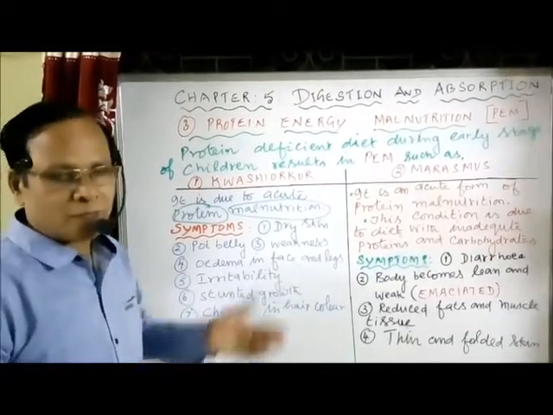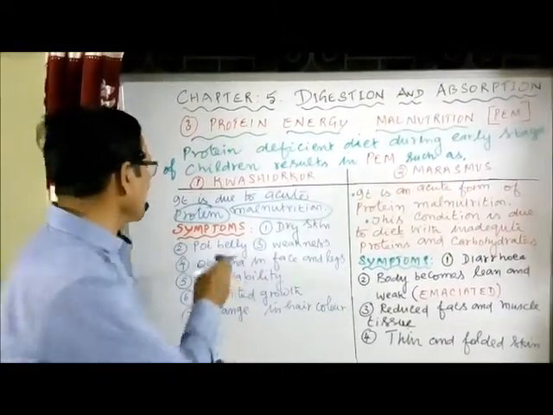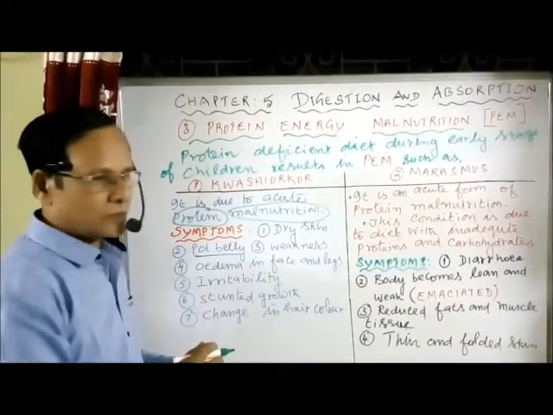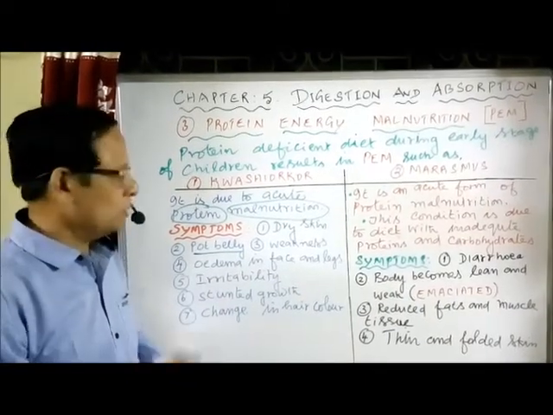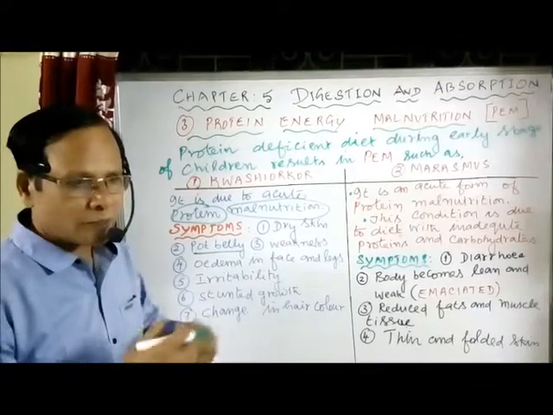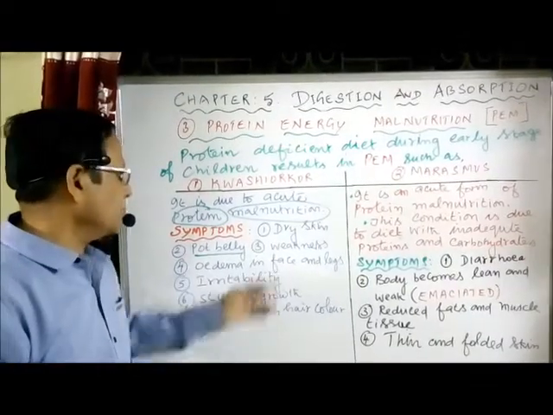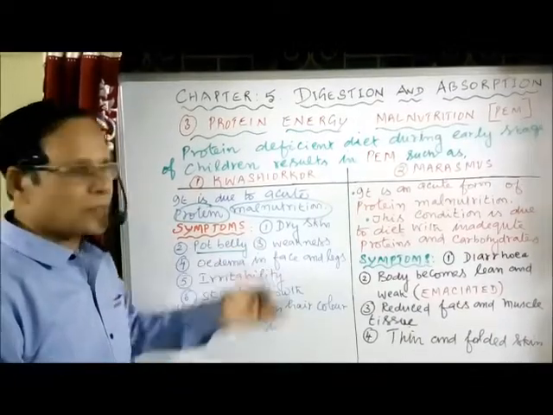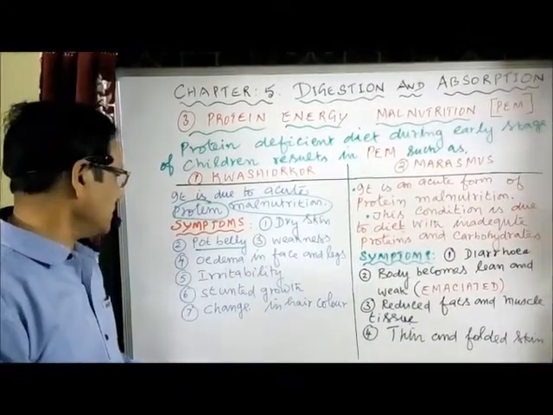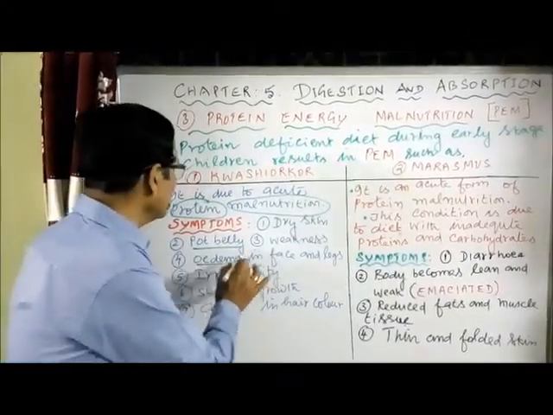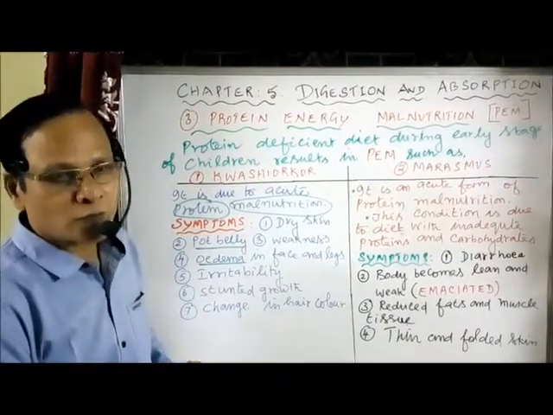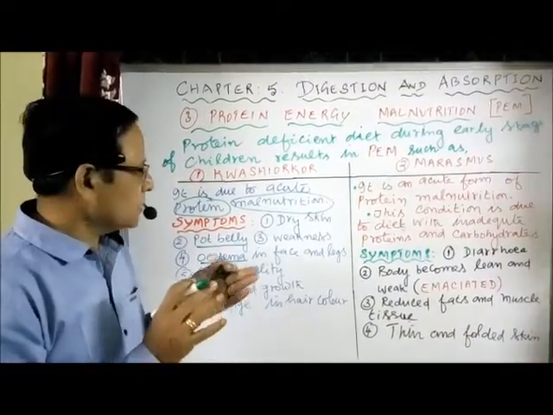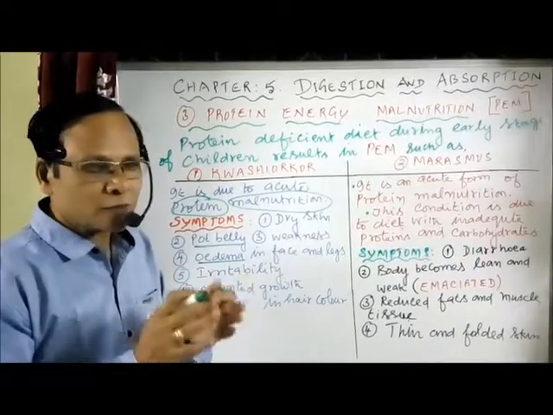What are the symptoms? Dry skin. The skin becomes very dry. Then pot belly. This is one of the symptoms. The arms are weak, and the belly region becomes swollen. Then weakness, because of the loss of proteins in the diet. Then edema. The meaning of that is accumulation of fluid. So what will happen is the face and legs become swollen.